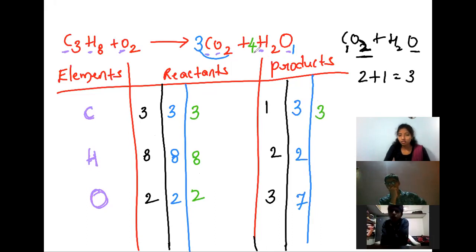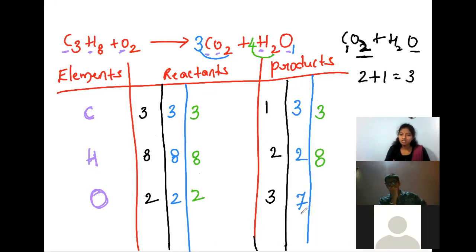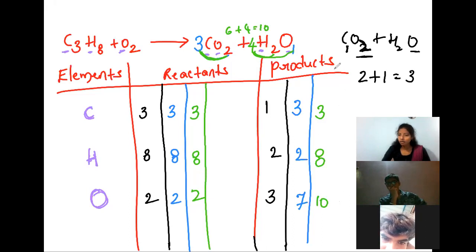Hydrogens are changed now, 4 to 8. Oxygens are changed again: here 3 to 6, and here 4 ones are 4, total 10. Now hydrogen atoms are also balanced.